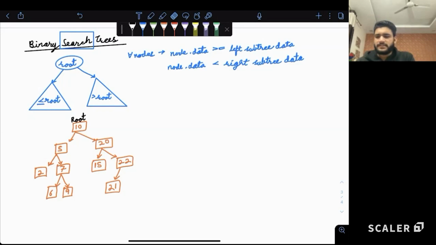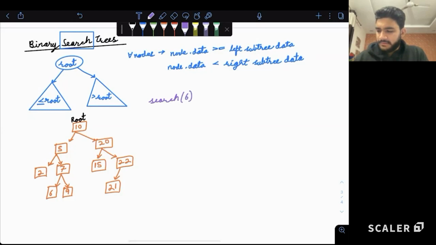Because for every node we can see left side are smaller, right side are bigger, and everything is good. Right? Now, as we say, the main idea of binary search tree is to optimize search operation. Correct? So let's see how the searching works. Let's say if someone asks us to search 6. We have to see if the 6 is present or not in the tree.